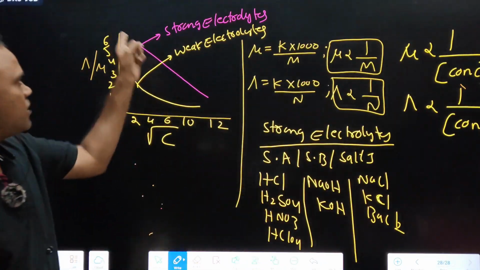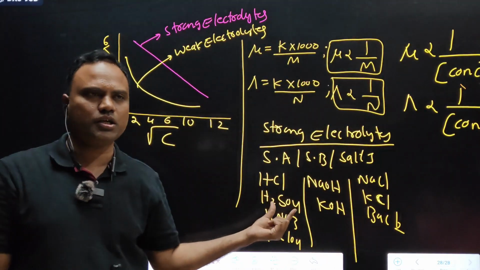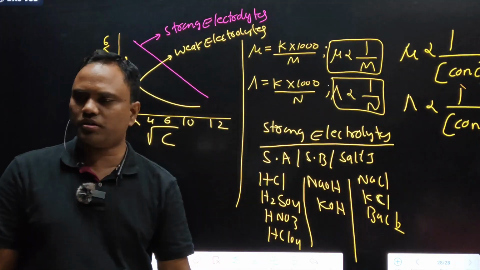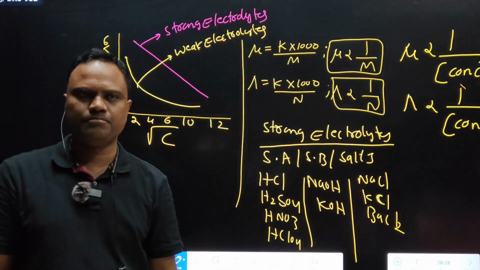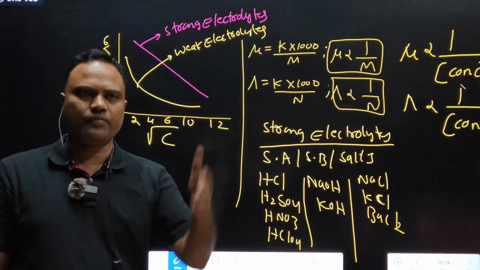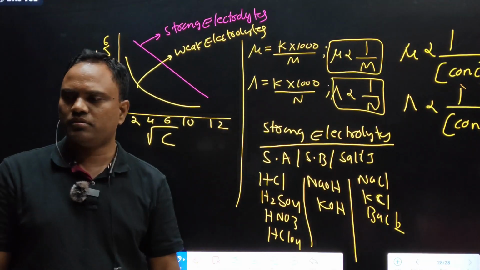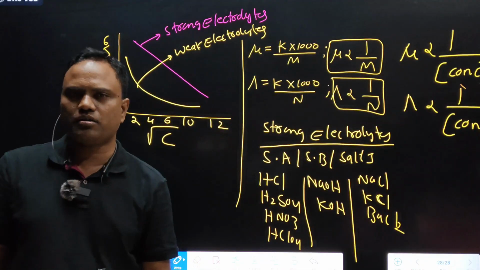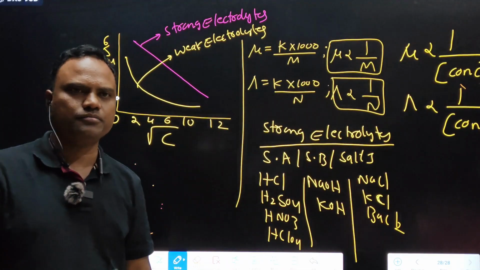So you tell me, this straight line is representing HCl, NaOH, NaCl, KCl. So what is the type of graph, straight line or curved line? For strong electrolytes, straight line. For weak electrolytes, curved line.